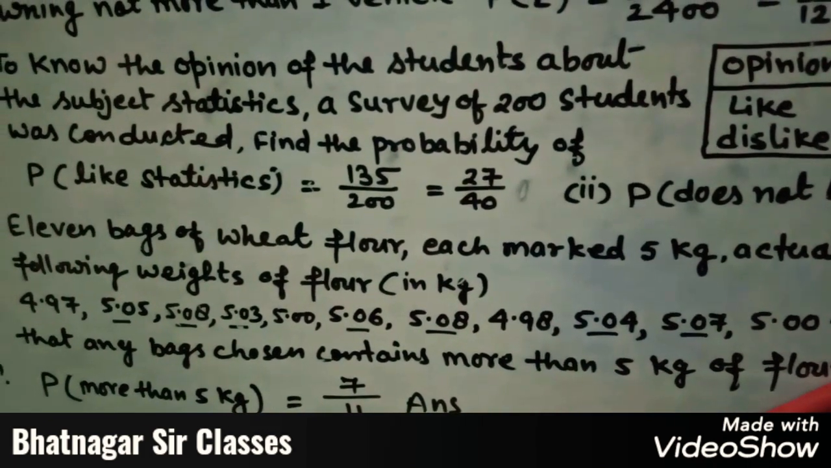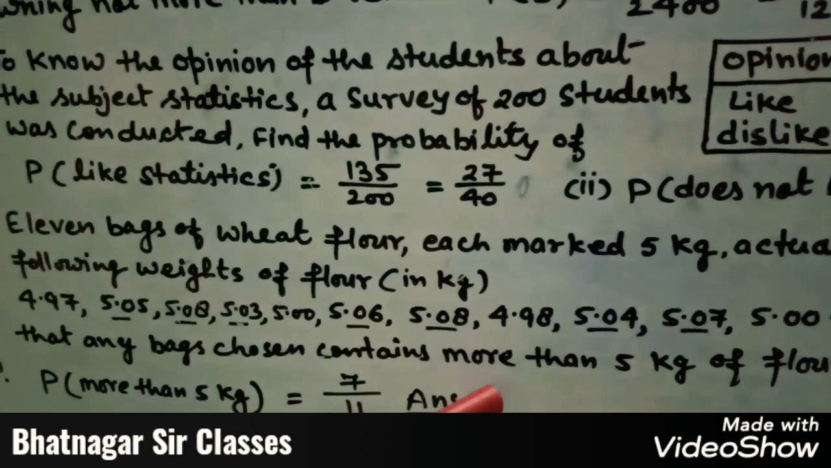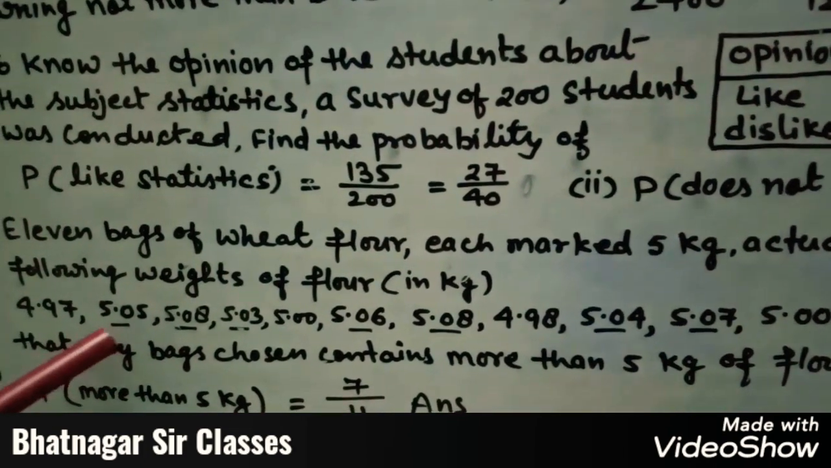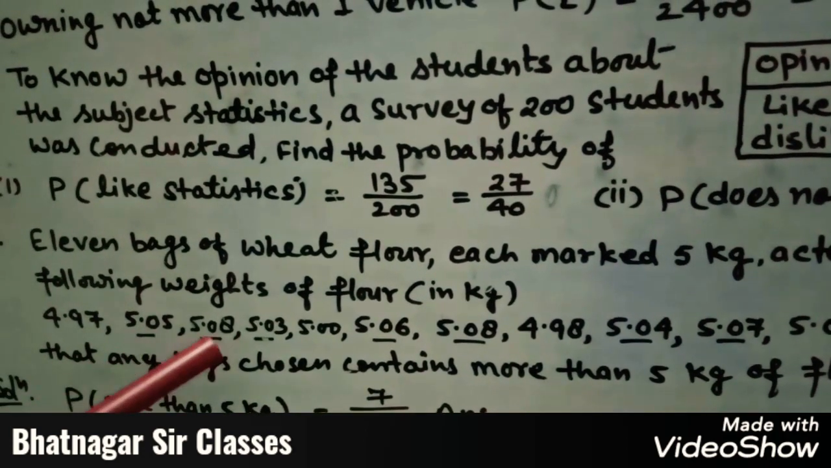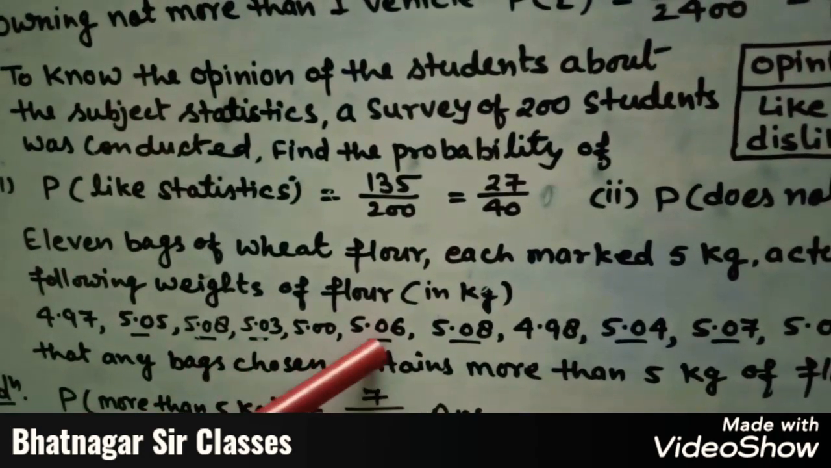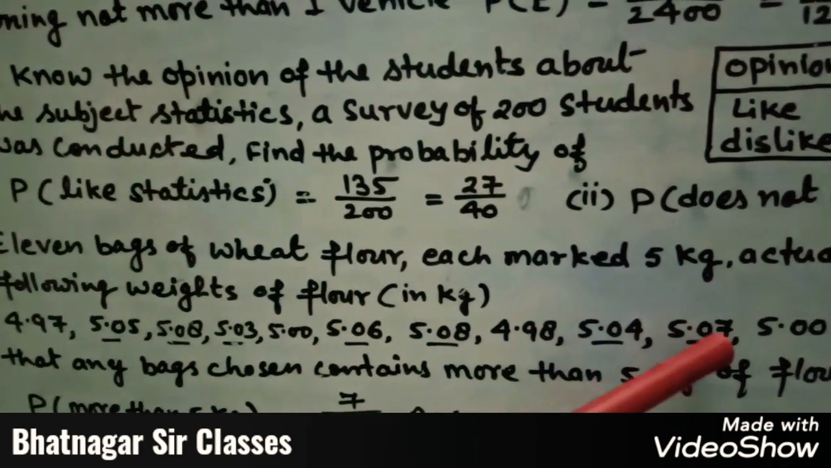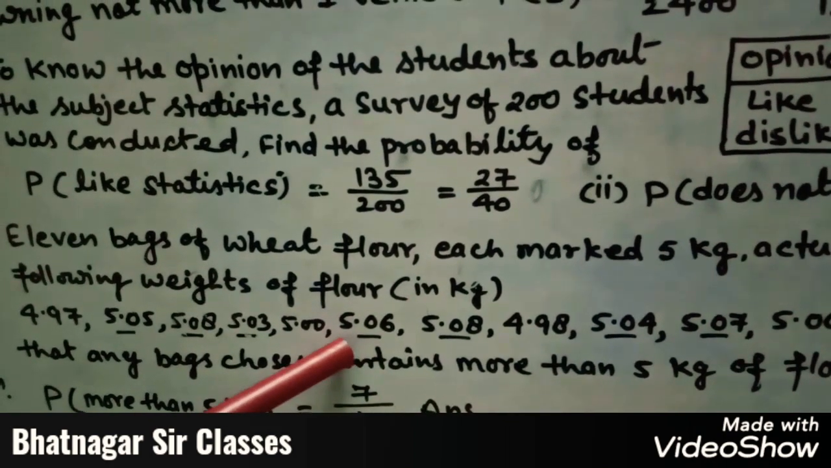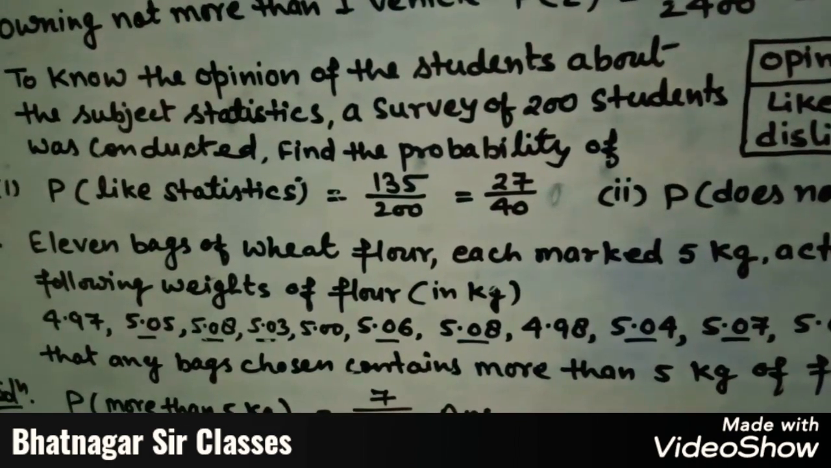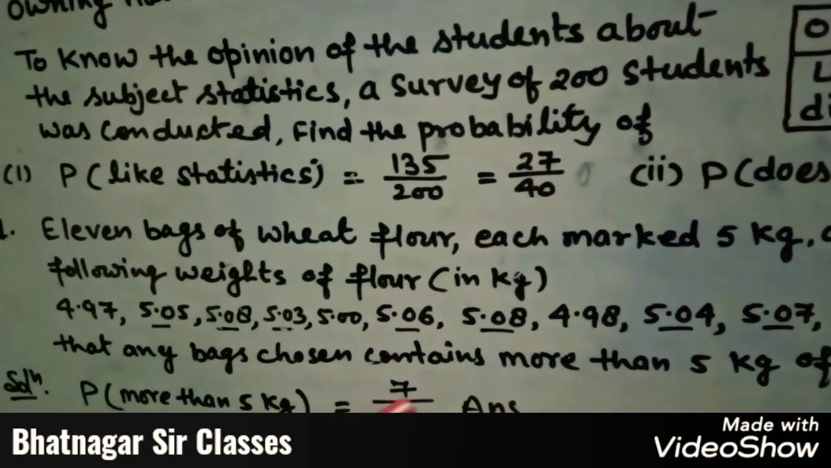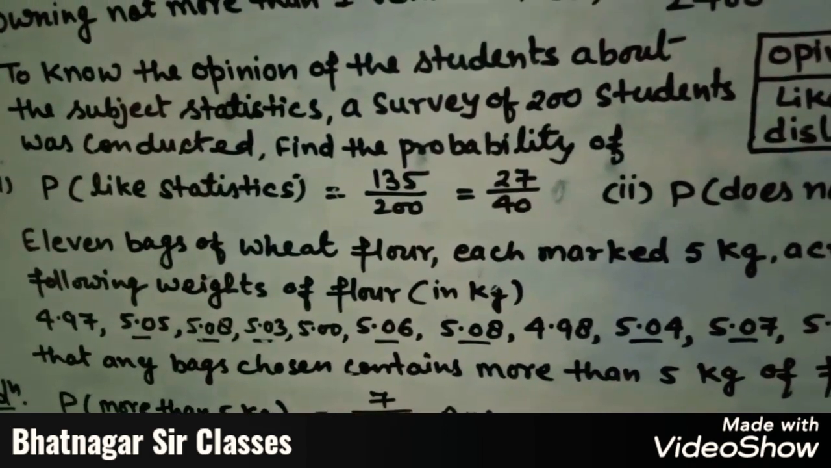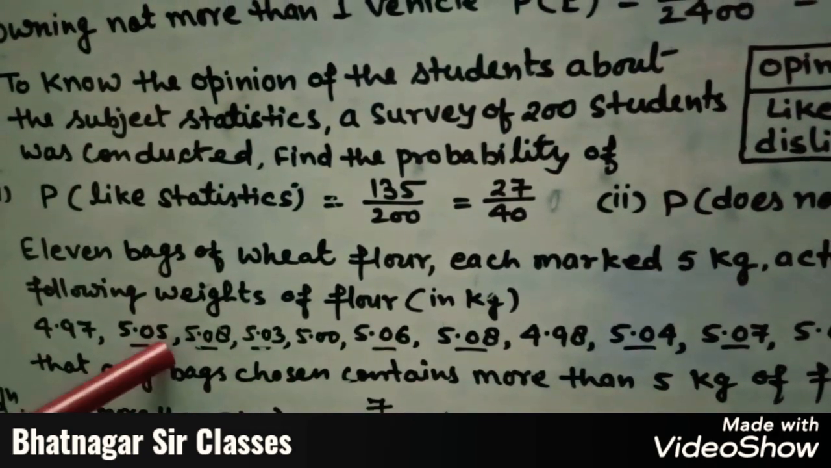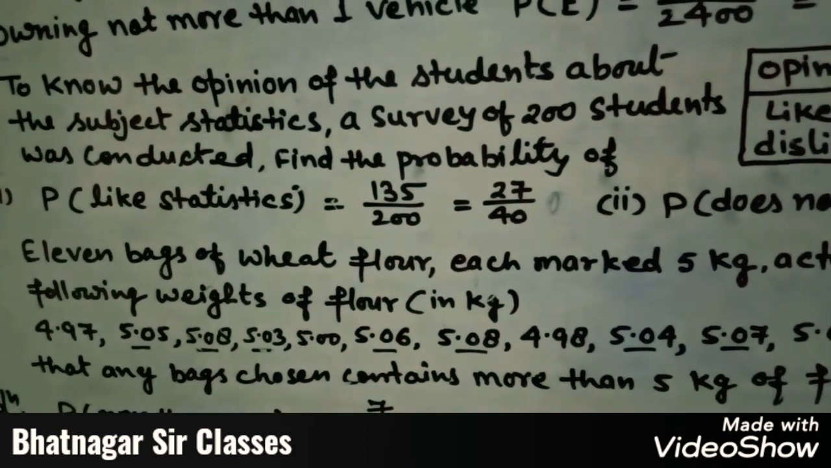So first of all, we have to find the bags in which more than 5 kg of flour is given. So here we can count 5.05, this is 1, 2, 3, 4, 5, 6 and 7. So therefore favorable outcomes are 7. So probability of getting more than 5 kg is equal to 7 upon 11, because total events are given 11. Total number of bags are given 11.